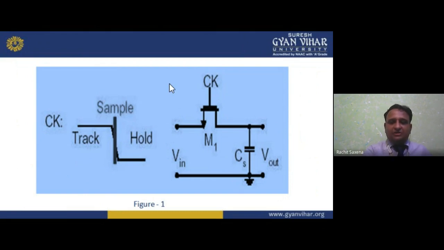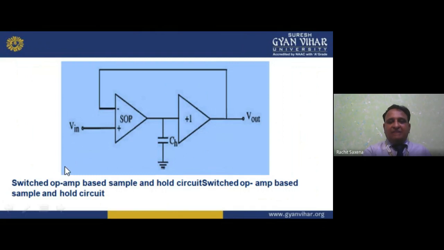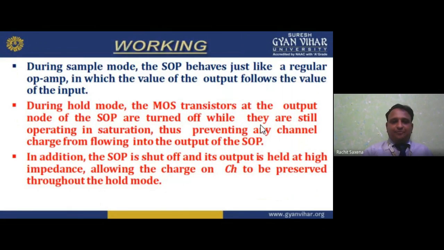I hope you understand. Now moving forward, here we have the MOS transistor, that is a metal oxide semiconductor technology based transistor. This is the holding capacitor. Here will be the input and output, sample and hold. Now again we have the SOP, the switch operand. The input is there, the holding capacitor, and again two things are there. One for this, another one for this, and Vout we have. Now working: during sample mode, basically 5 volts, I am taking this example, that is why I am repeating this.